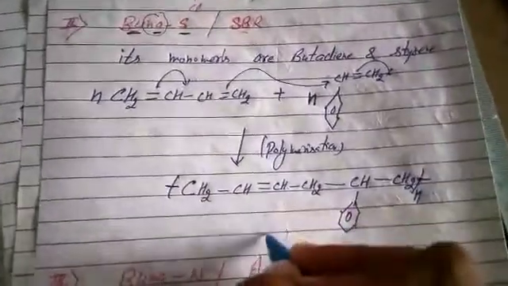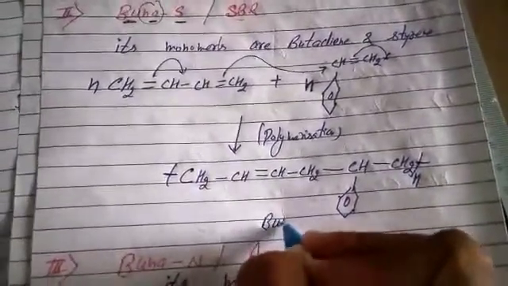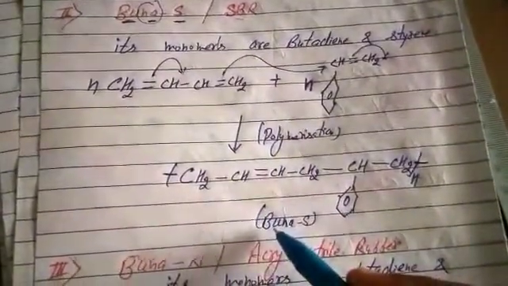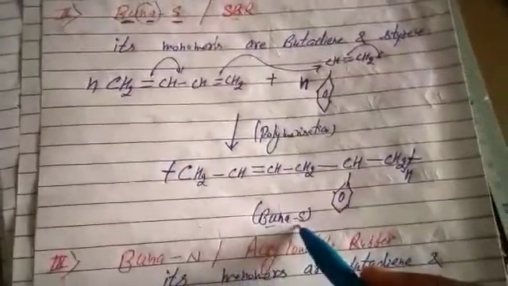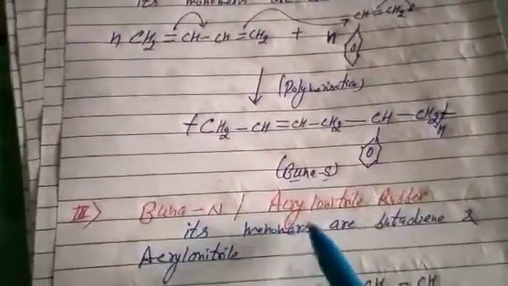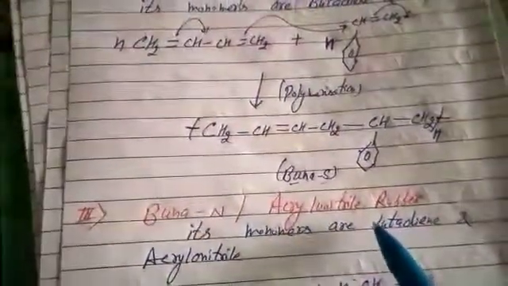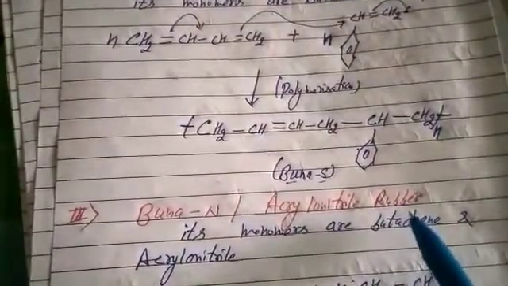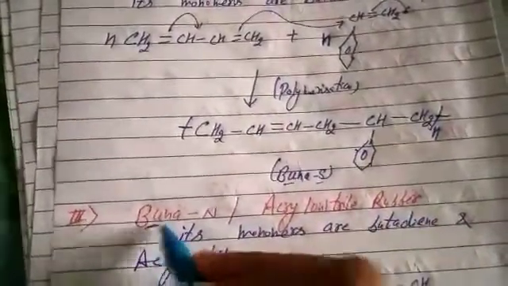What do we call it? Buna-S. Again the monomers are in the polymer name, that is butadiene and styrene. Natrium, it is the polymerization agent. After this, the last one is Buna-N, also called acrylonitrile rubber. Again the monomers are butadiene and acrylonitrile.